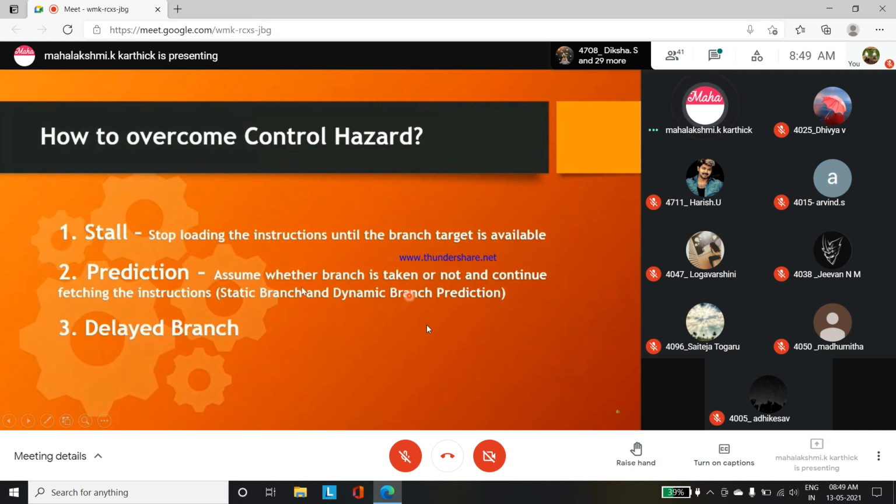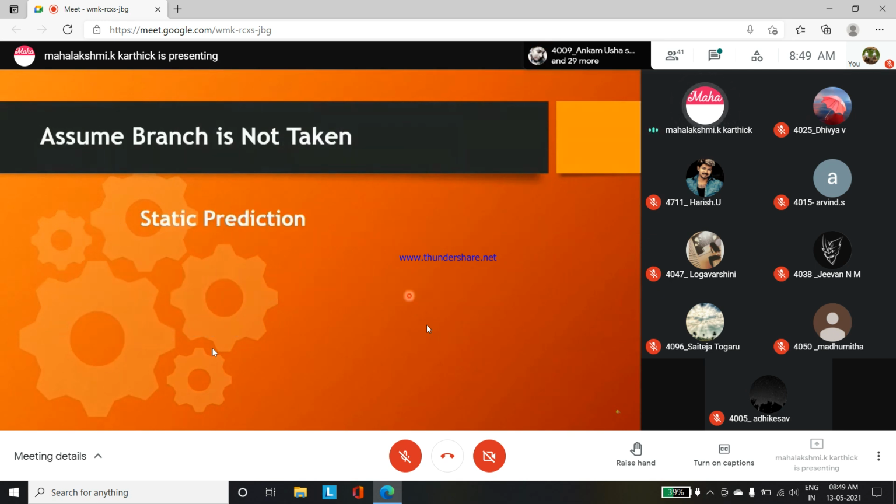The key points now vechukkom. There are 2 types of predictions. One is static branch prediction, one is dynamic branch prediction. And the third way to overcome it is delayed branch. What is that? We'll see. So to overcome this control hazard, what is the first step? Stop loading the instruction until the branch target is known or available. So again, predictions. There are 2 types of predictions that can be done, where you can somehow control these control hazards: static branch prediction and dynamic branch prediction. The third type is delayed branch. What is that? We'll see.